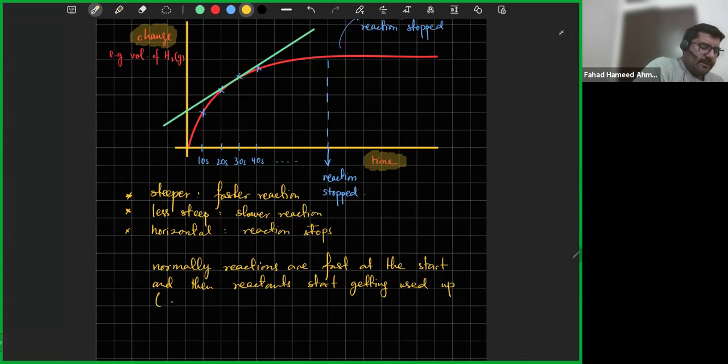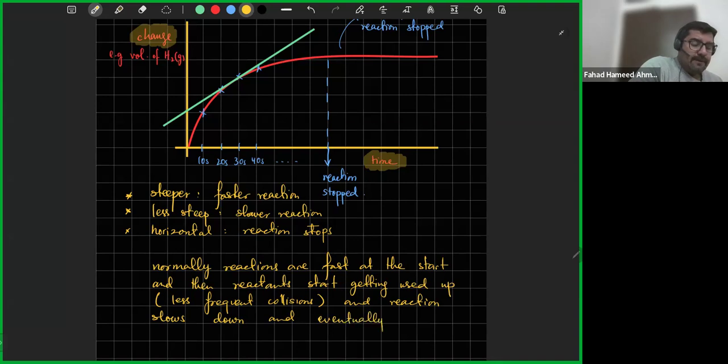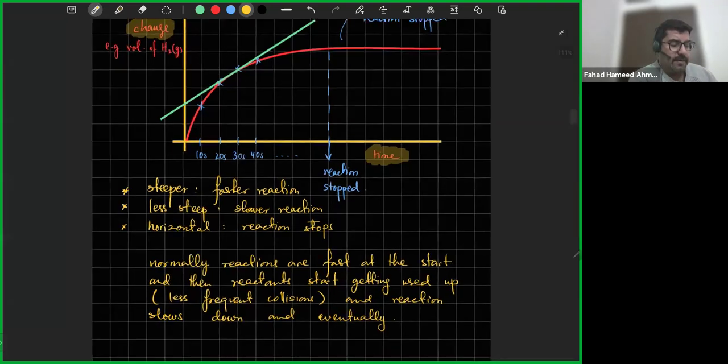And if they get used up, you're going to have less frequent collisions. You don't have a lot of reactants. We're going to come to collisions later on. So you're going to have less frequent collisions and the reaction would slowly become slower. So the reaction slows down and eventually stops. Now, this is the profile of most reactions. Most reactions behave in this way. Most of them, not all of them.